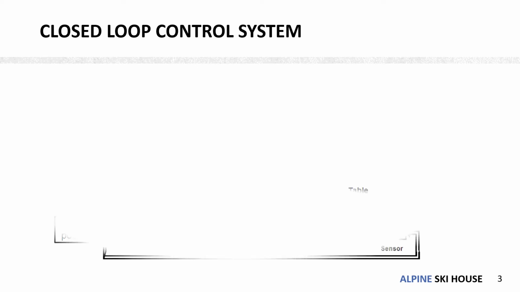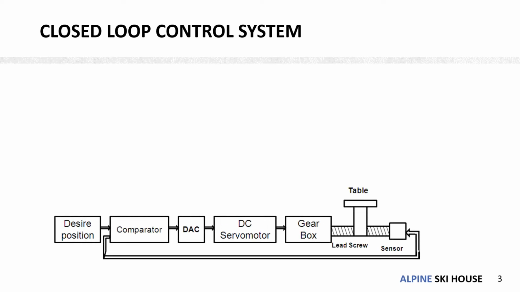The next case is the closed loop control system, and unlike an open loop system, it has provisions for feedback and error detection. In the previous case, we saw that errors could arise in the actual movement of the table to the desired position. Monitoring and rectifying these errors are very much necessary for obtaining an accurate result in CNC machining. So a closed loop control system can ensure that the errors are checked and can be reduced or removed from the operation.